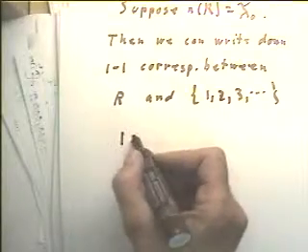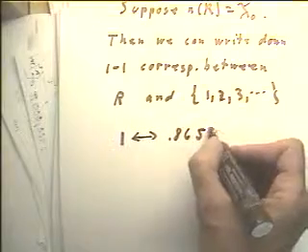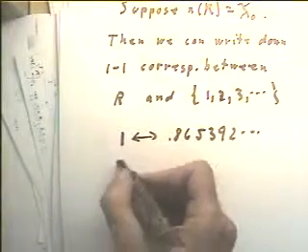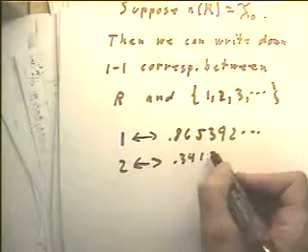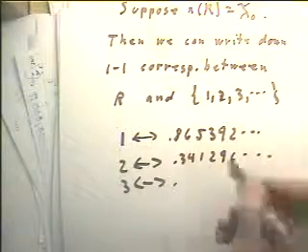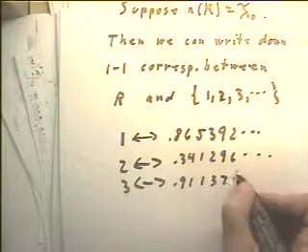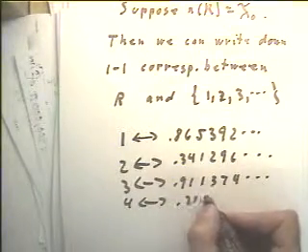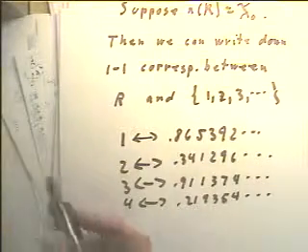So let's say 1 corresponds to the number 0.86539, and so on. Non-repeating, maybe non-terminating, doesn't matter. 2 corresponds to 0.341296. 3 corresponds to, and of course this goes on, 0.911374, and so on. 4 corresponds to 0.219354, and so on.